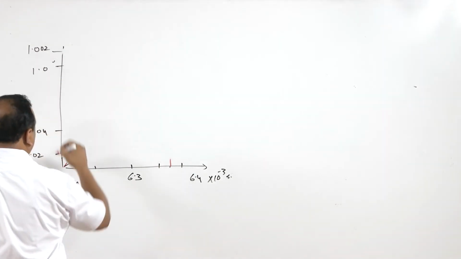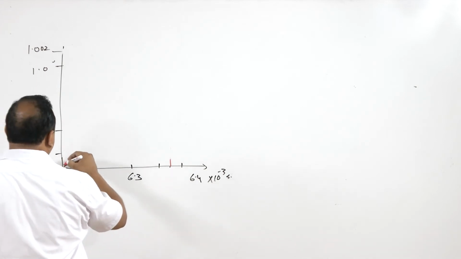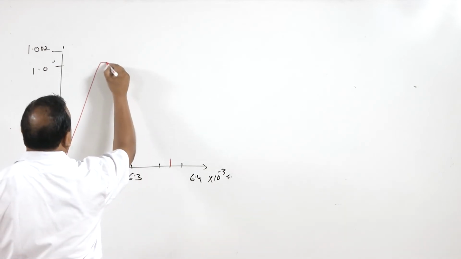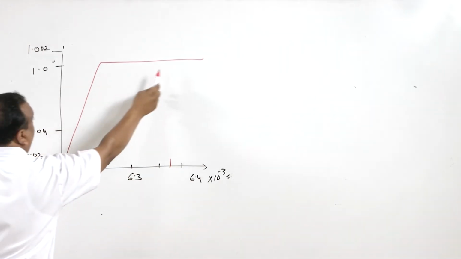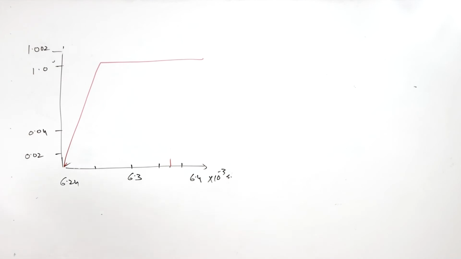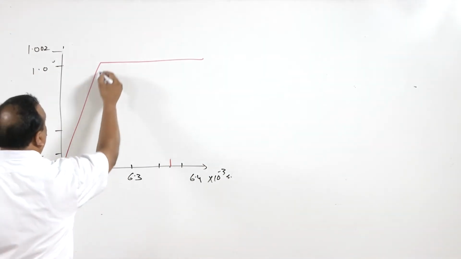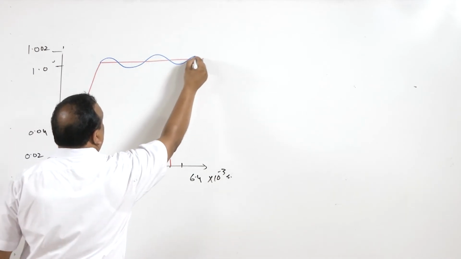And there is a unit input. We have taken unit input, so the input is like this. Now the response of the system is going to be like this here.